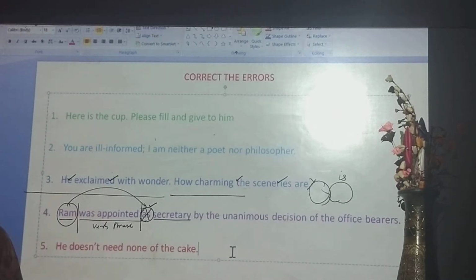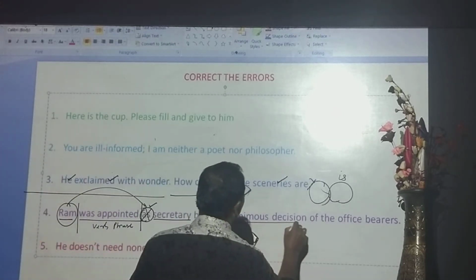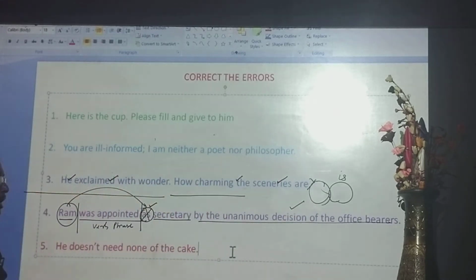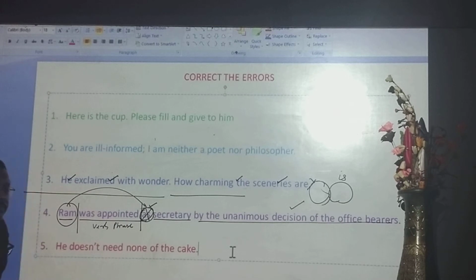The sentence will be: Ram was appointed secretary by the unanimous decision of the office bearers. This part is the real subject of the sentence. The correct one: by the unanimous decision of the office bearers. The mistake was that you cannot use as here.